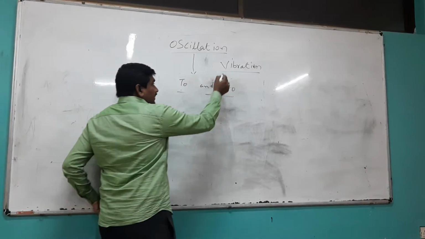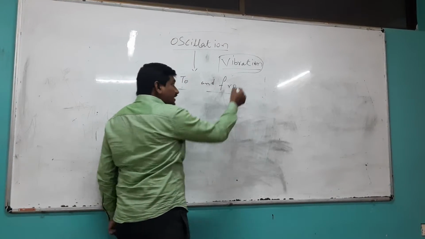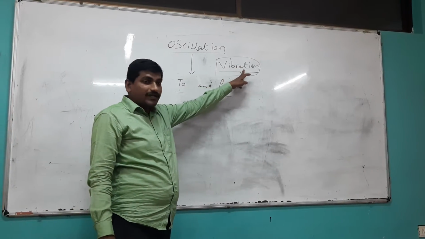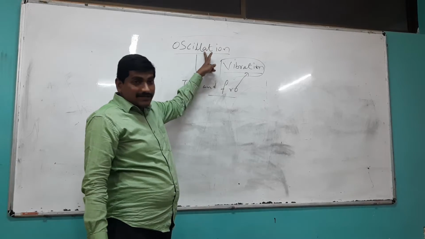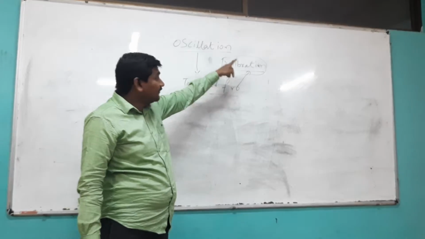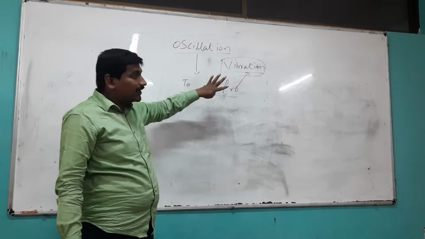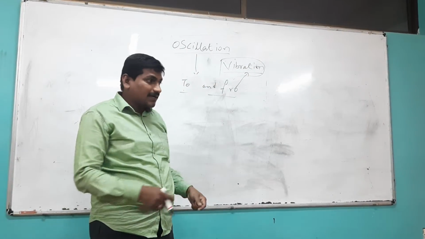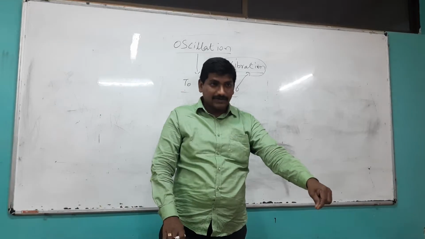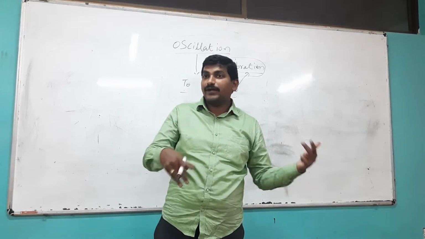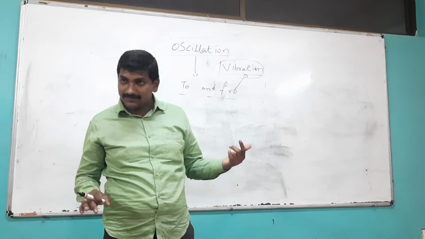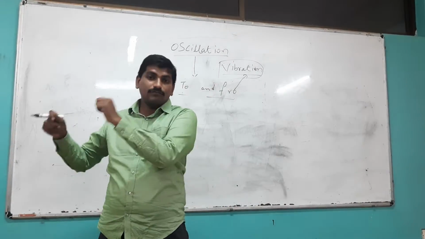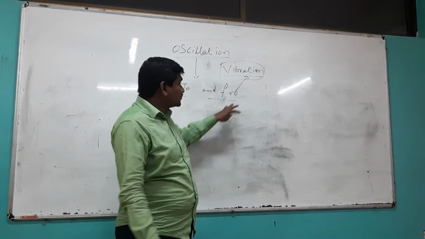Okay, then what is a vibration? Vibration is also a to and fro motion. But in vibration you will find oscillation, while in oscillation you cannot find vibration. For example, I take a scale and press it, I pluck it, it vibrates. A guitar string vibrates. Whenever I hit an object, the object vibrates. A drum is vibrated. So these are vibrations.